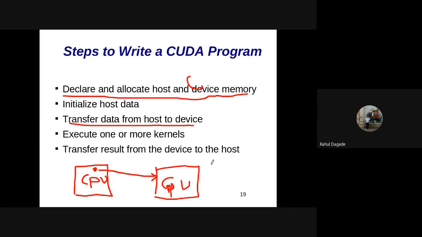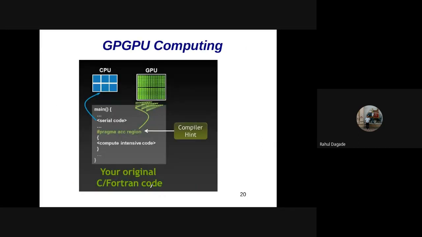Device means GPU. This is a device, and host is a CPU. Then execute the instructions onto a GPU, onto a device, and give the result back to the CPU. So this is the result back. So these are the steps that are to be followed. So similarly here it is shown.